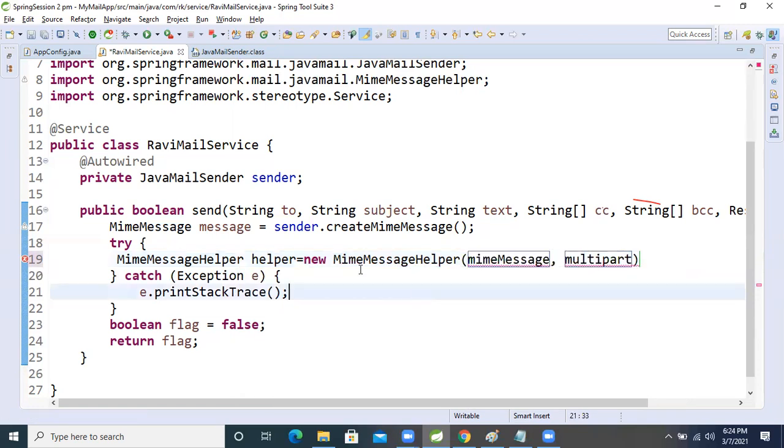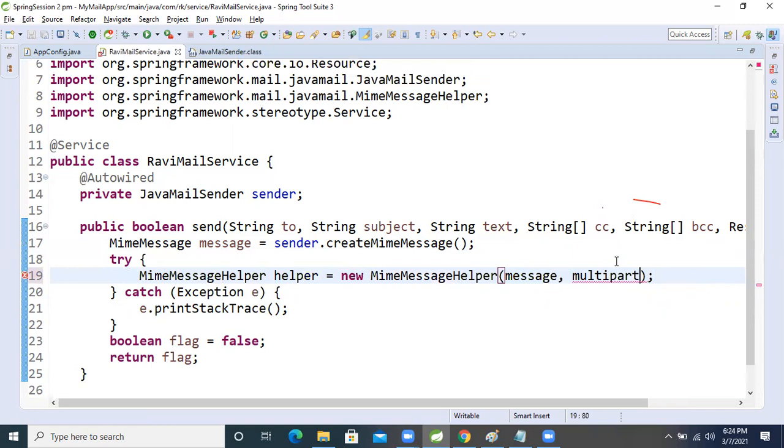In the first one we will pass the message, my message. Here, this one will take true or false, right? In which situation?